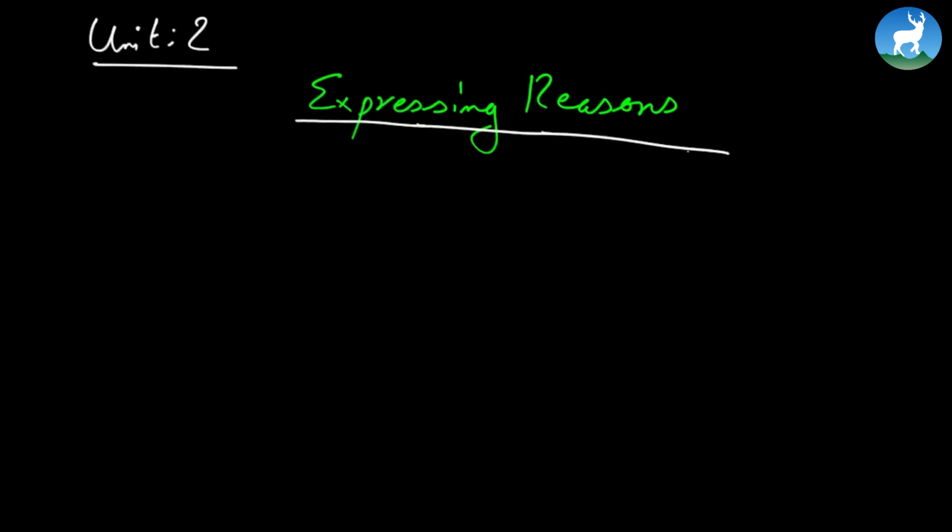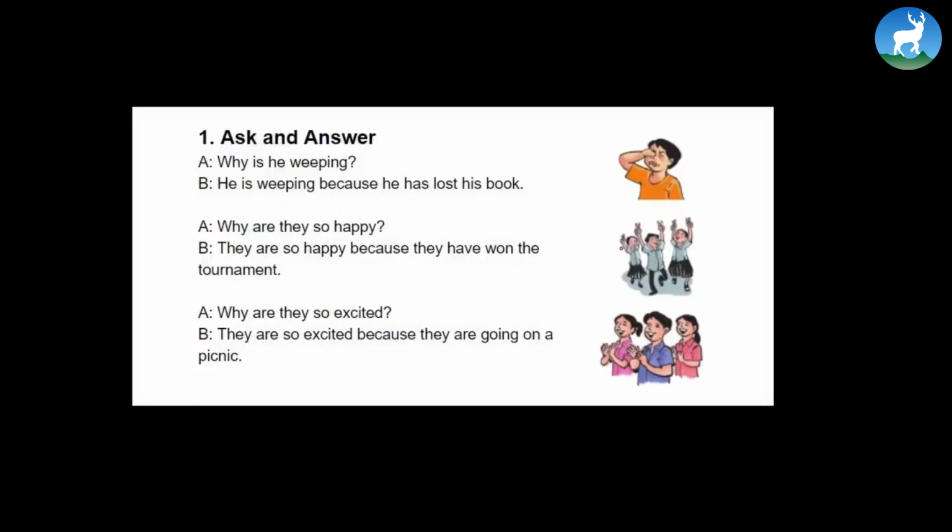So let's begin Unit 2, chapter title, Expressing Reasons. To begin with, let's first observe this picture. This is a simple exercise and I first want you to observe the picture in the classroom. Look at this boy. What do you think he is doing? And again, look at these students here. See, they seem very happy. And finally, look at the third picture. Observe the picture, and then we will observe the question and answer here.